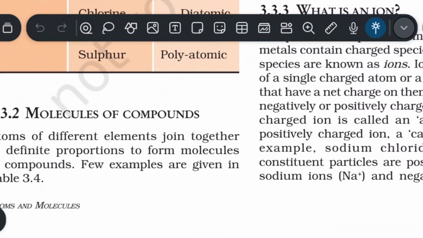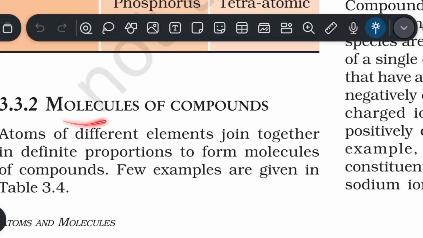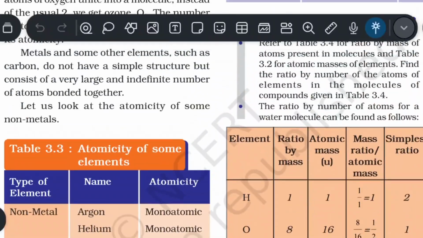Let us now discuss 3.3.2, molecules of compounds. Atoms of different elements join together in definite proportion to form molecules of compounds. A few examples are given in Table 3.4.